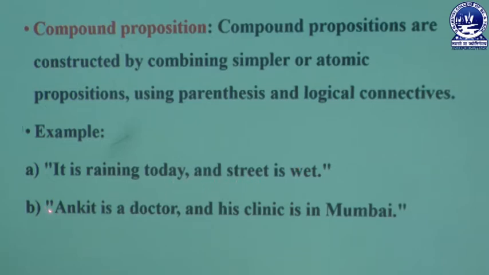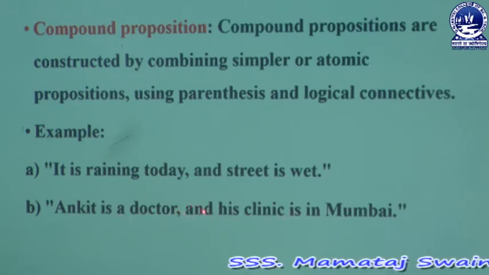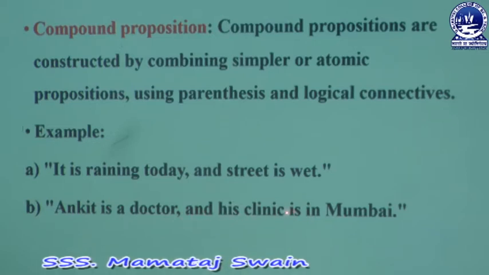The next example is: Ankit is a doctor and his clinic is in Mumbai. Here the atomic propositions are: Ankit is a doctor, which is one atomic proposition, and his clinic is in Mumbai, which is another atomic proposition. These two atomic propositions are connected by the connective AND, which produces the compound proposition.